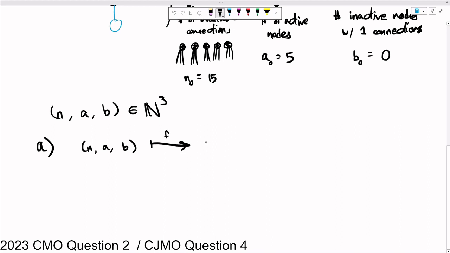Let's call this function f. What that's going to do is use up one of our connections here. It is not going to change the number of active nodes, but it will give us an inactive node that has a connection. So it is going to increase that B by 1.